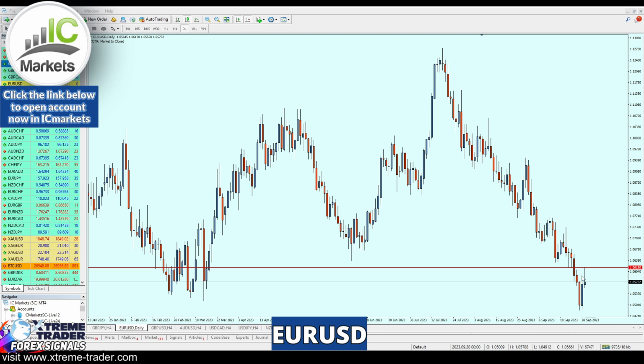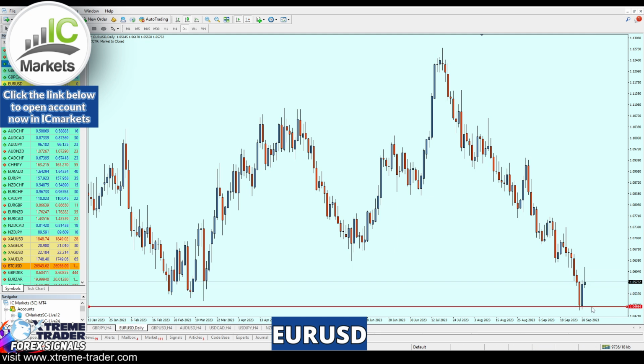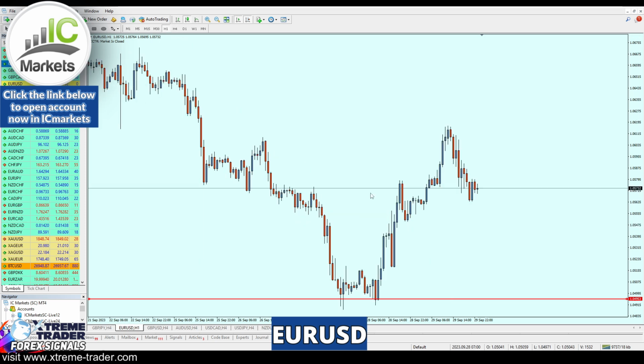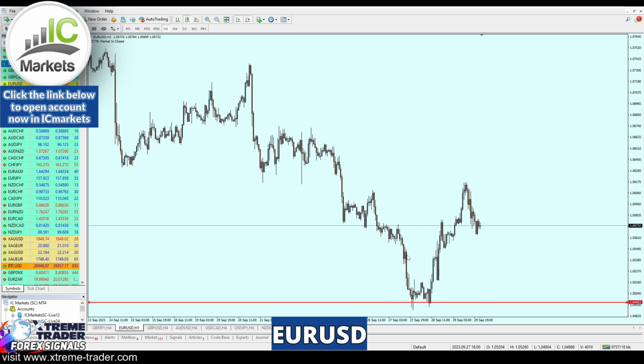So therefore, most likely the EURUSD will at least continue the fall till it reaches the nearest level of a previous support, which means we can sell the pair at some point right here. So for that, let's now move to the 4-hour time frame. Actually, let's even move to the 1-hour time frame. Now, as you can see, guys, based on the 1-hour time frame, we have already identified our take profit level. Now let's find where exactly we can start selling the EURUSD.